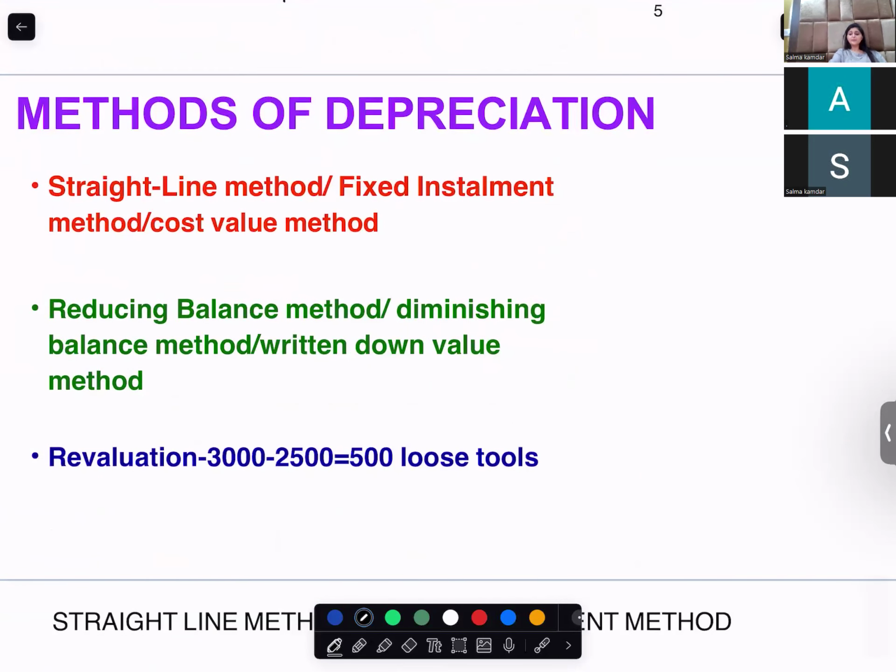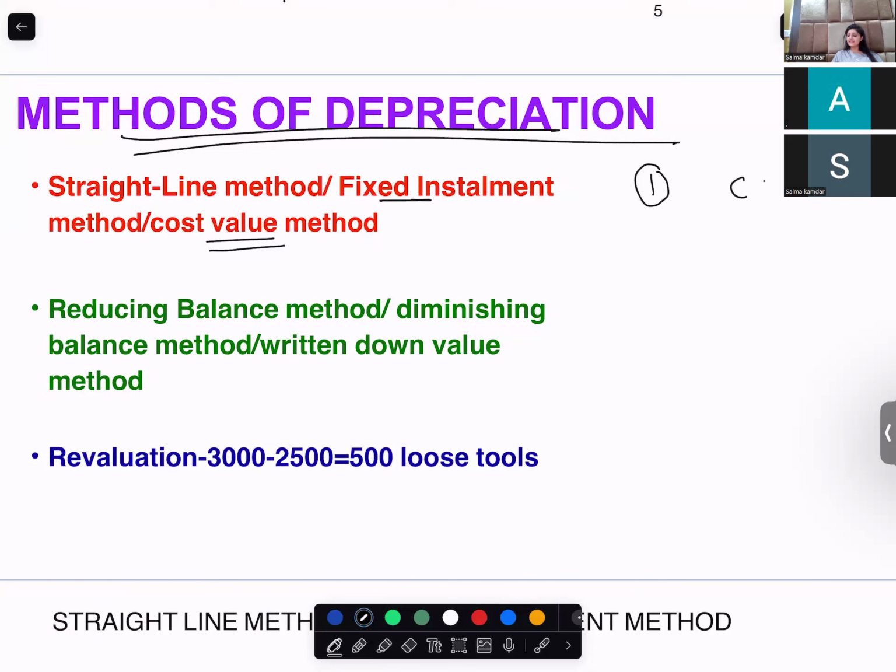Now, when I talk about methods of depreciating a non-current asset, I would say there are three methods. First method is the straight line method, which is also called the fixed installment method, or the cost value method.